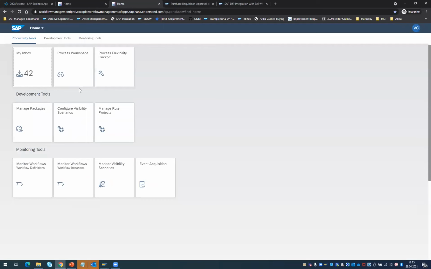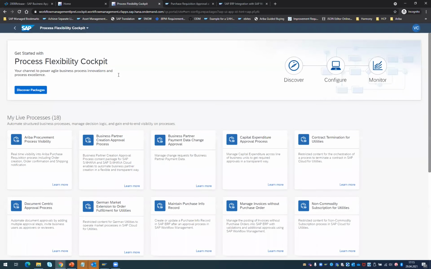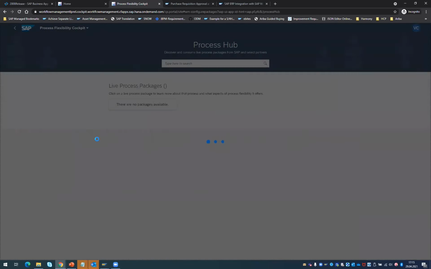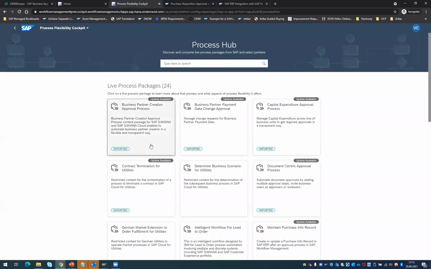So naturally, from a consumption perspective, how can you as a customer consume it? You can see here we have the process flexibility cockpit, part of the standard Fiori Launchpad we are offering to you. And you as a business process expert or procurement expert are able to go and discover the packages. Discovering the package means you are able to see what you can call the enterprise view of API Business Hub.